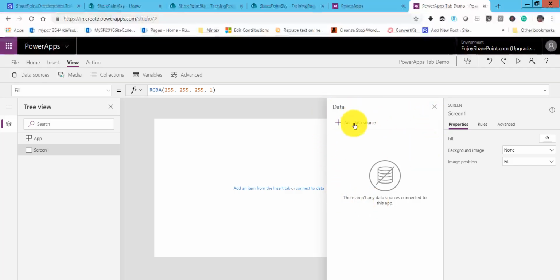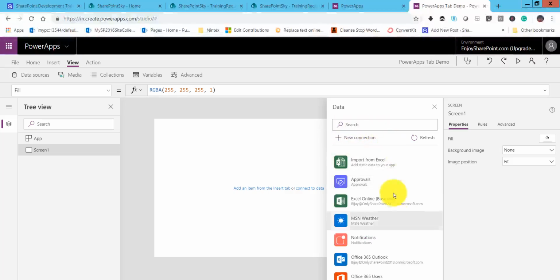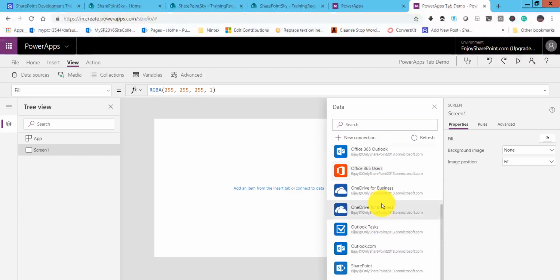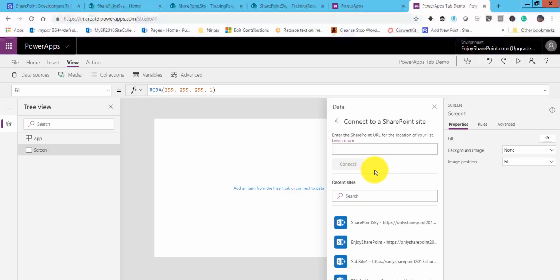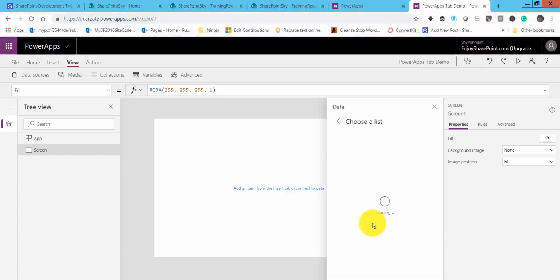So here in the data tab, click on Add data source, and you will see it opens all data connections. Just click on SharePoint, and once you click on SharePoint, you can either enter the SharePoint site URL, or we can also select it directly from the suggestions. So I will select our SharePoint Sky site from here. So click on this.